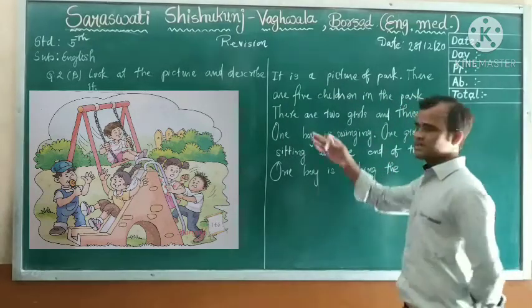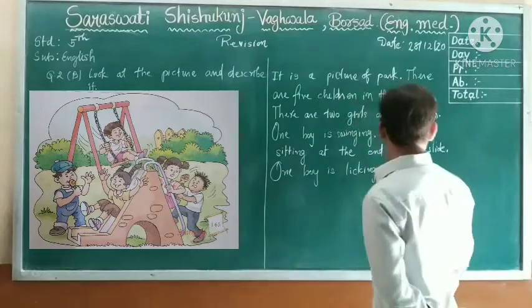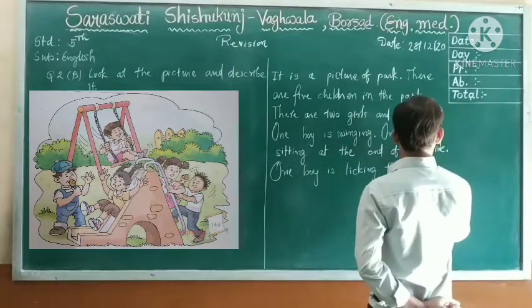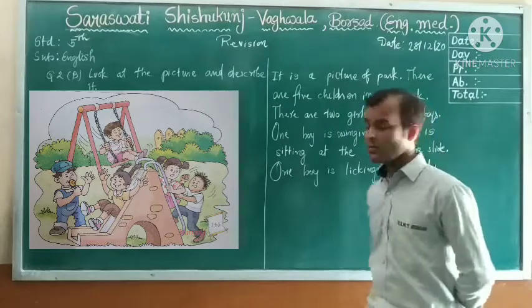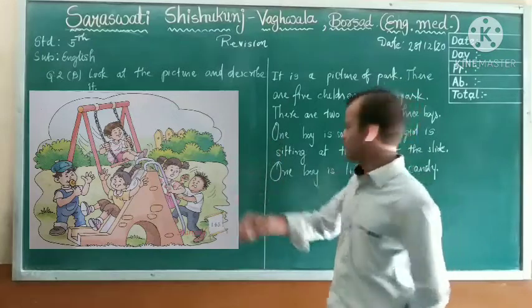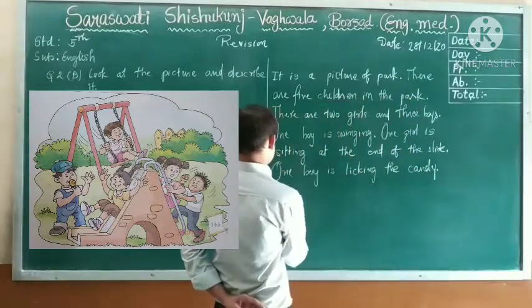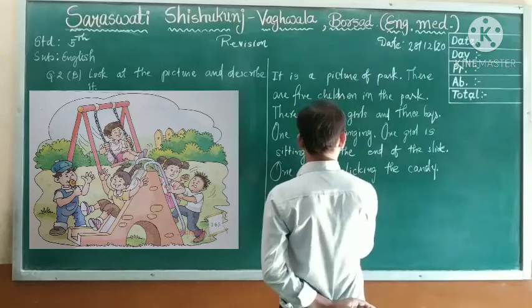Now you can see, what can you see? Can you see the candy or one kind of chocolate? So can you see one boy is licking the candy? Next, if you see the picture, one girl is trying to climb. Okay, slide. So one girl is